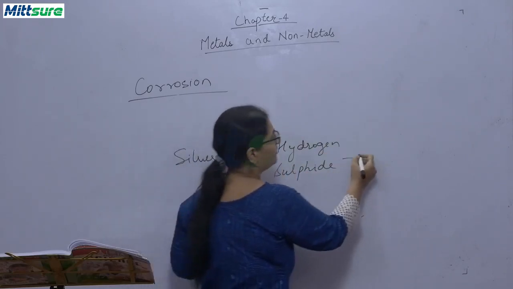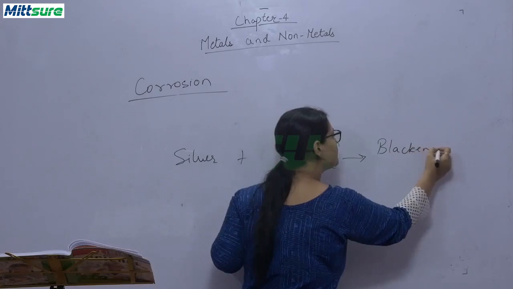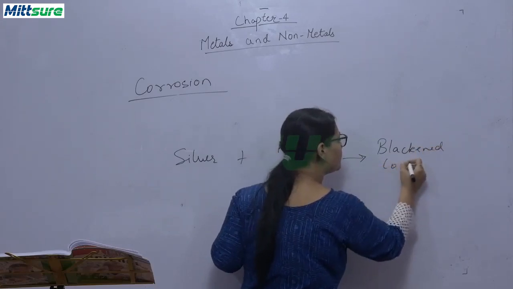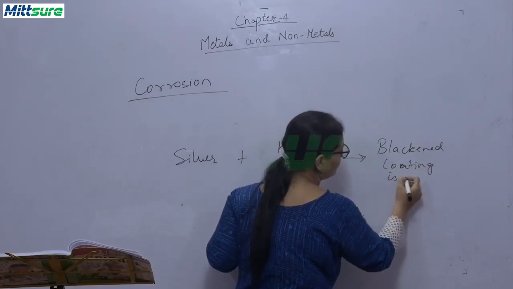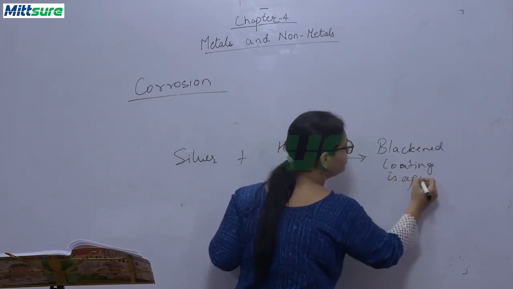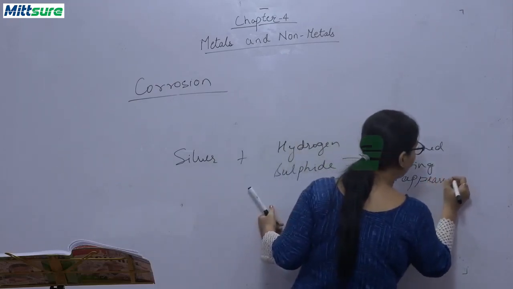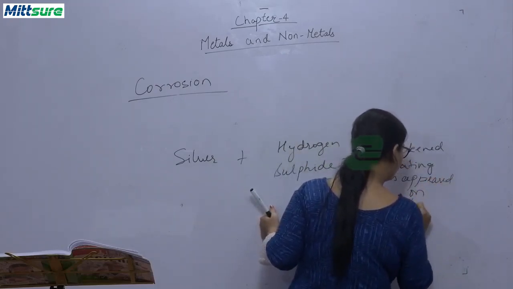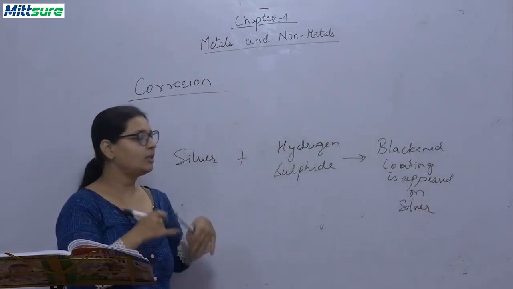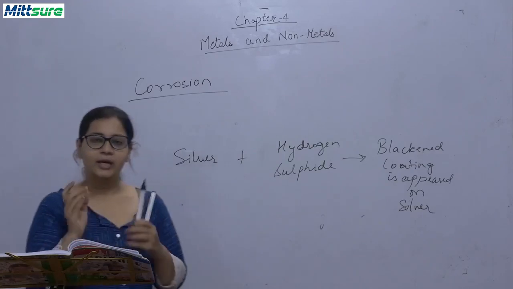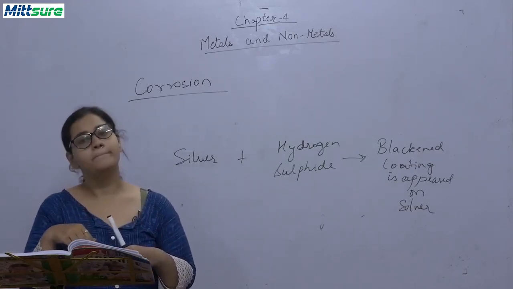So a blackened coating appears on silver. Only on the surface, not deep inside; it will not go deep. Once this coating is formed, further reaction does not take place.